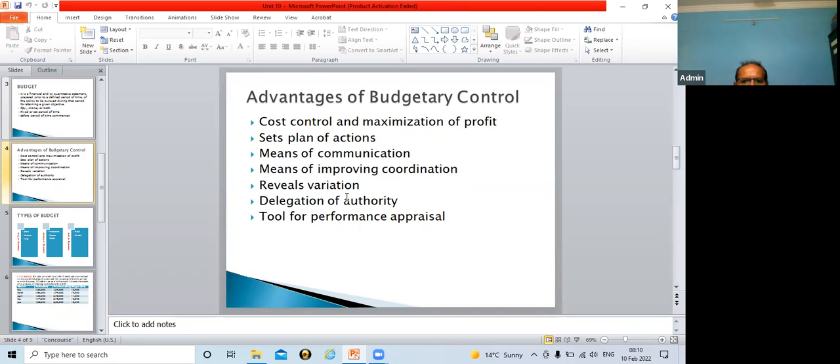They can obtain the difference, that what was the budget and how much the company has spent so far. If it is a negative variation, in this example the company has spent 10 lakhs of rupees more. So why is this 10 lakh rupees being spent? That kind of explanation and justification can be asked from the lower level management. So that is why it reveals variation.